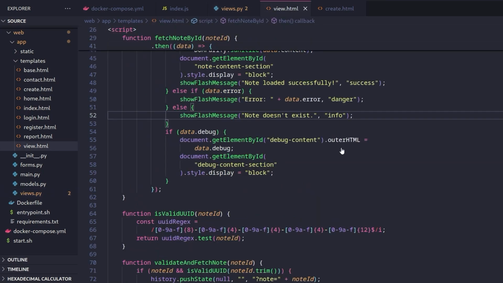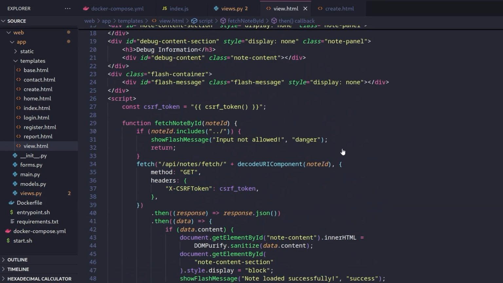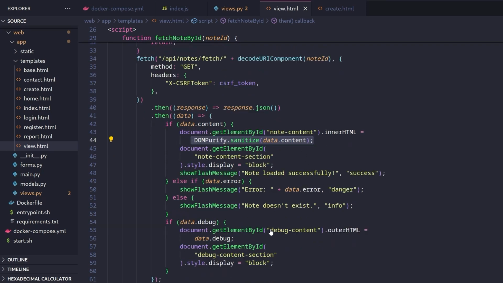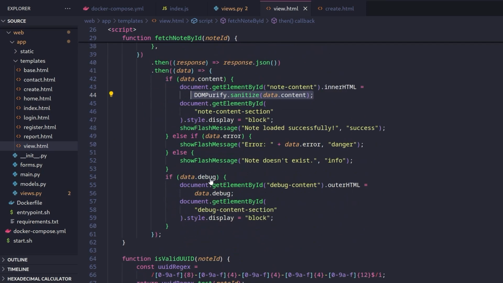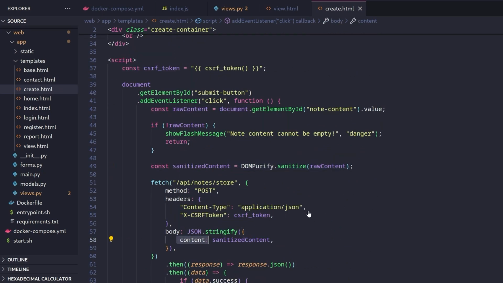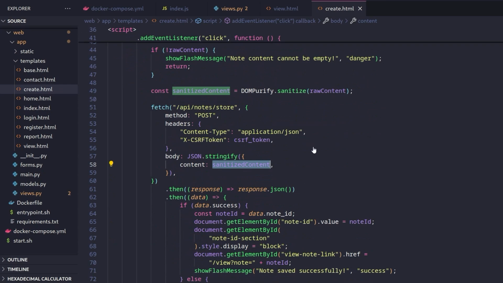And if you go to have a look at the view.html again, you'll unfortunately also see that our note content is loaded here with DOM purify. But there is another parameter here. It reads a data.debug, and if this exists, it's going to set this to outer HTML, but it's not using DOM purify. The problem is, if we go back to the create page, it only takes the content from us. Look, it's got this key content and then it's the sanitized content. So there is no debug.